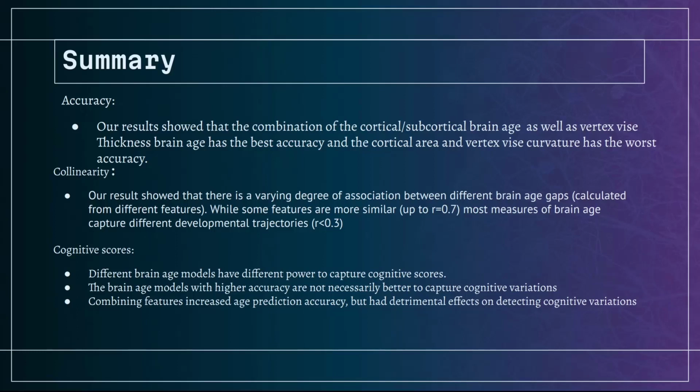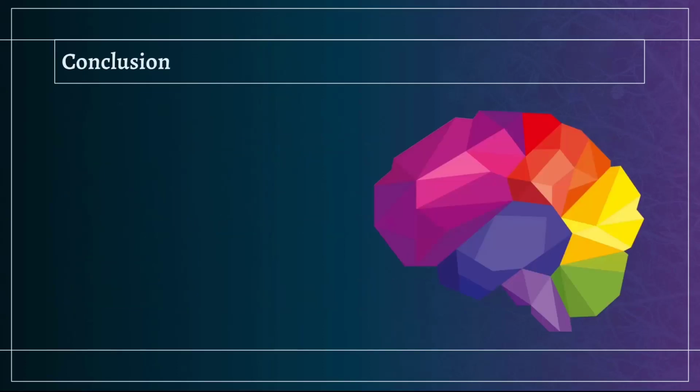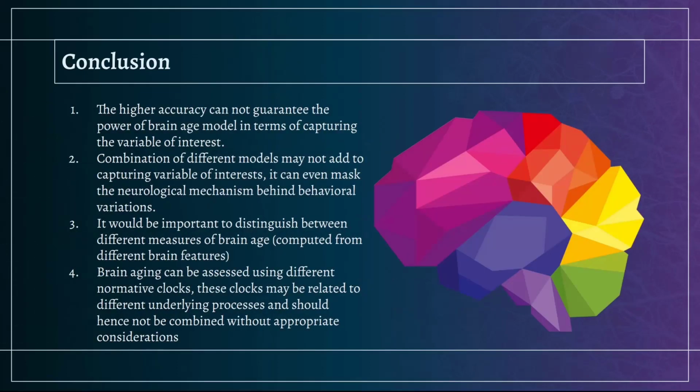The brain age models with higher accuracy are not necessarily better at capturing cognitive variation, and combining features increased age prediction accuracy but had a detrimental effect on detecting cognitive variation. In conclusion, higher accuracy cannot guarantee the power of a brain age model in terms of capturing the variable of interest. Combination of different models may not add to capturing the variable of interest, and it can even mask the neurological mechanism